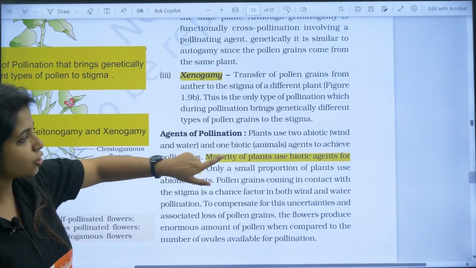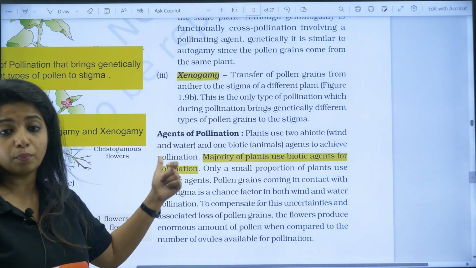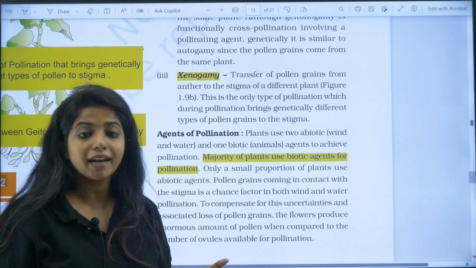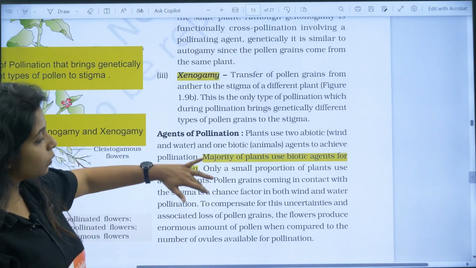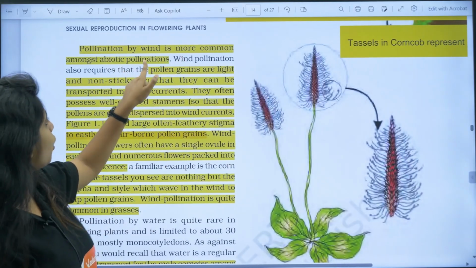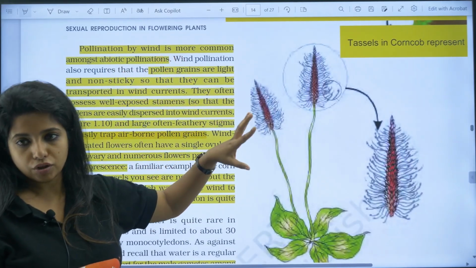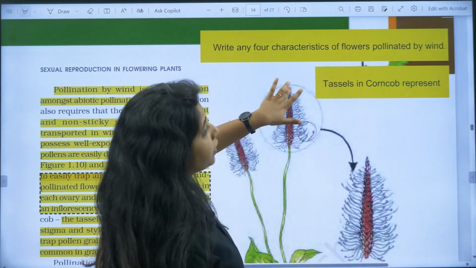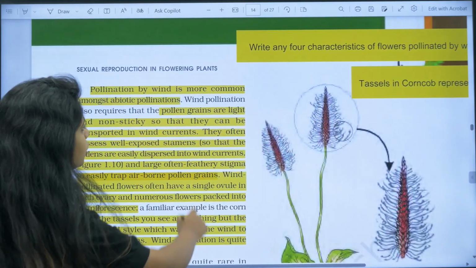Agents of pollination, majority of the plants use biotic agents. So biotic agents as in living agents are more useful than abiotic ones. Now in abiotic, which one is useful? Pollination by wind is more common amongst the abiotic pollinations. They can ask you, write any 4 characteristics of flowers pollinated by wind. So you should be knowing about all this.